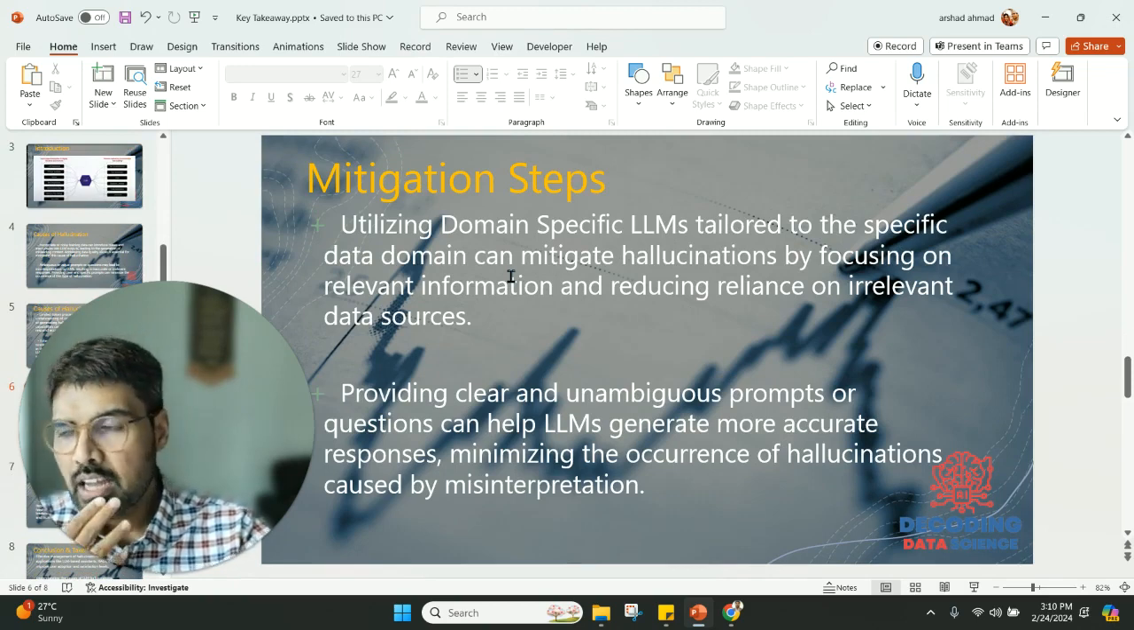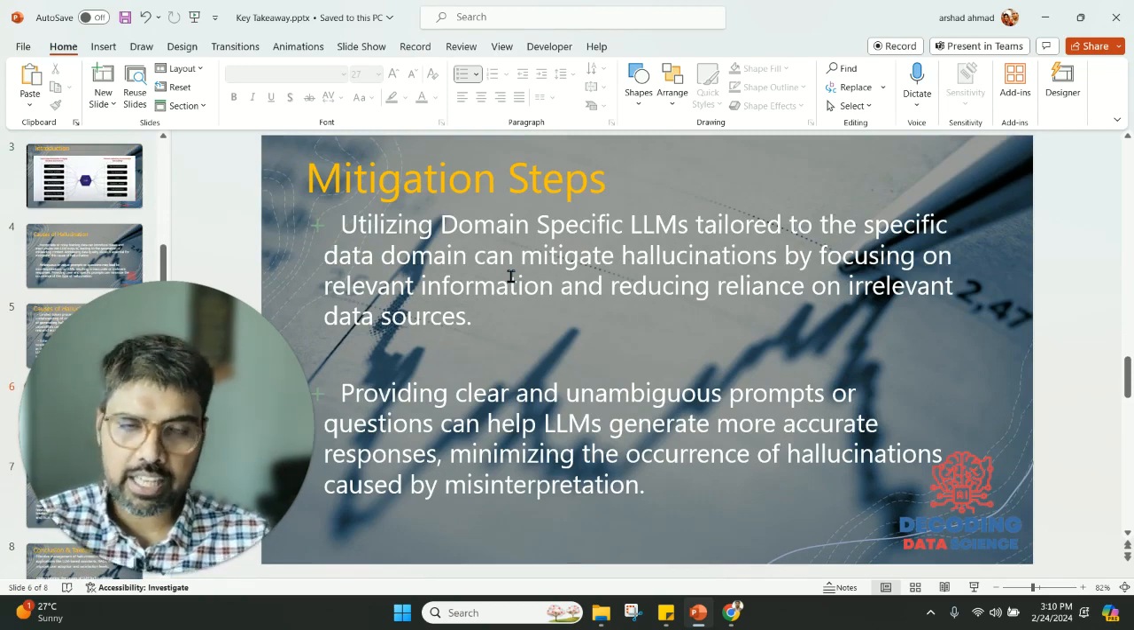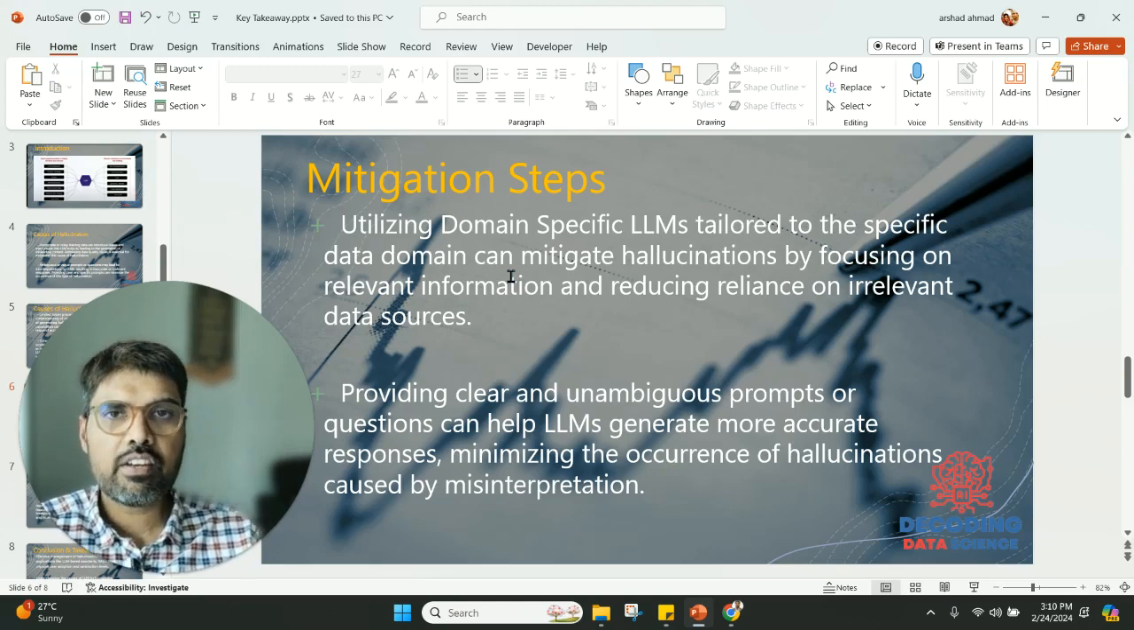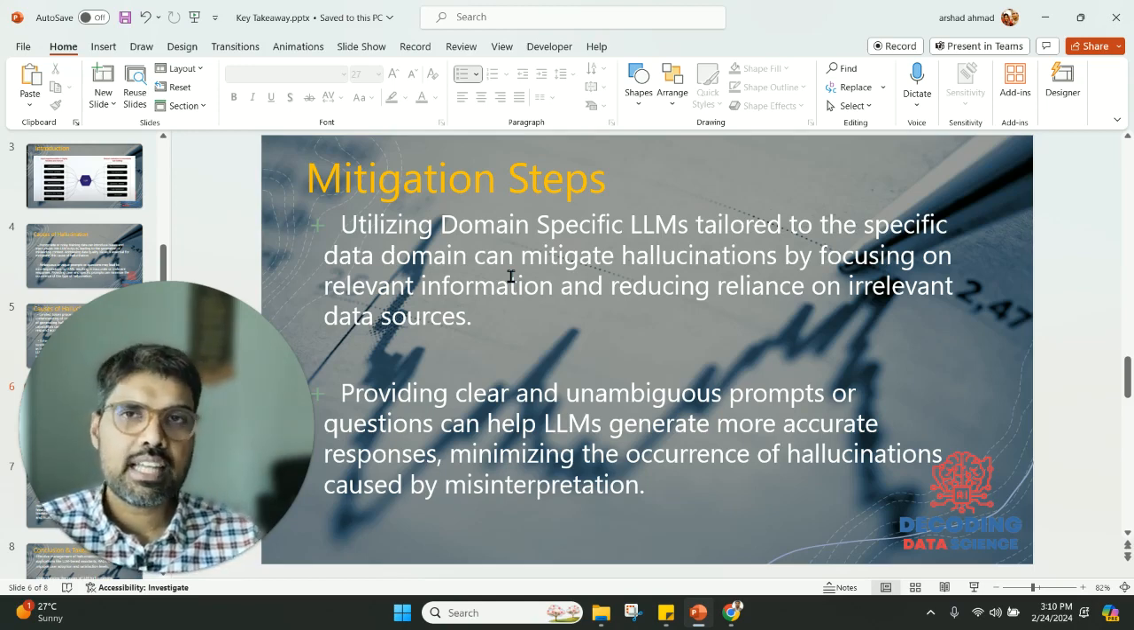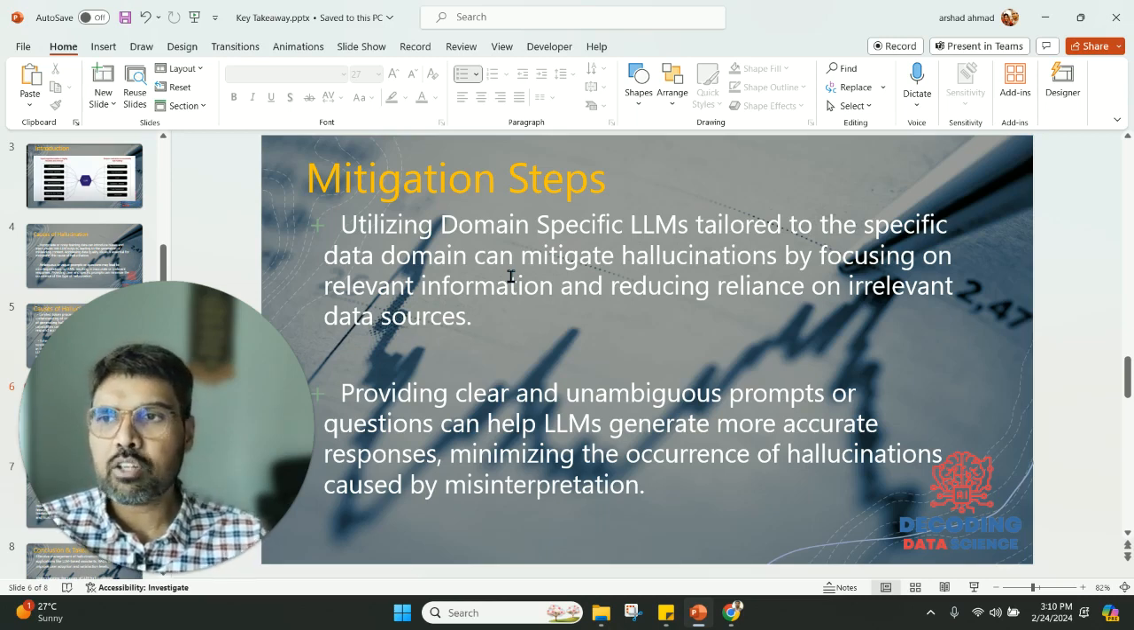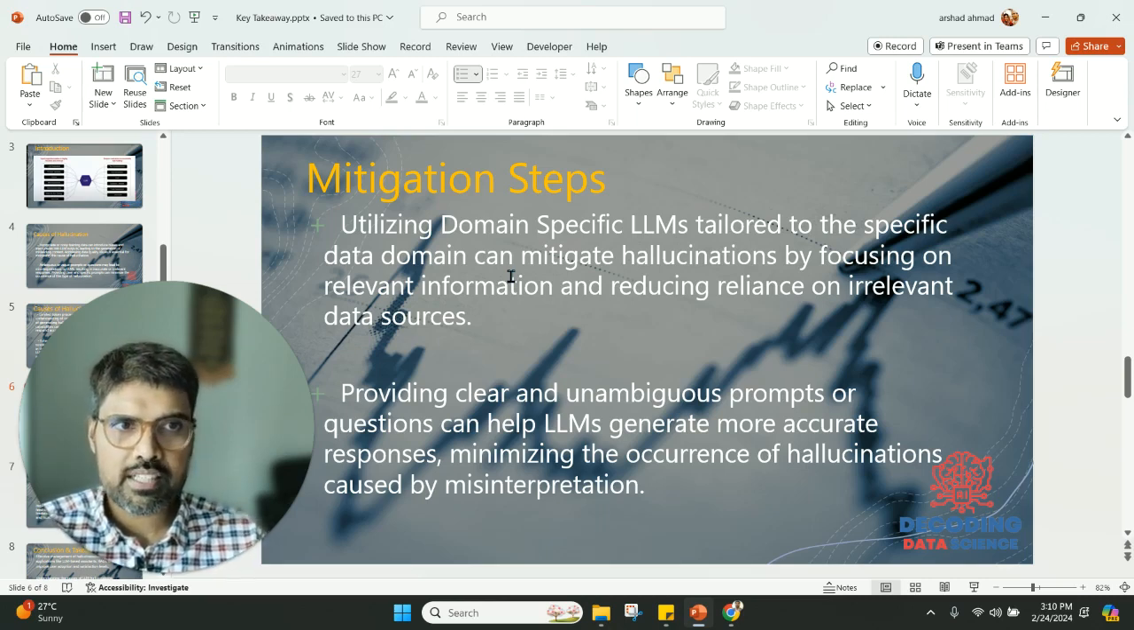Some of the steps that we can take, and here is where data scientists come into the picture, include utilizing domain specific LLMs. We are moving from general purpose LLMs like GPT-3 and Llama 2 to domain specific LLMs tailored to a specific data domain, which can mitigate hallucination by focusing on relevant information and reducing the reliance on irrelevant data sources that you come across when you use the whole wide web.